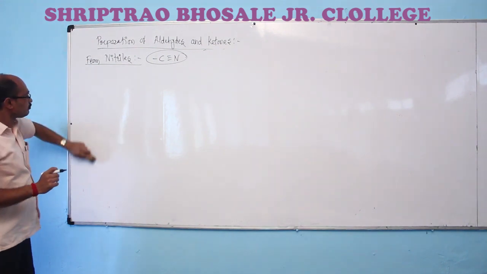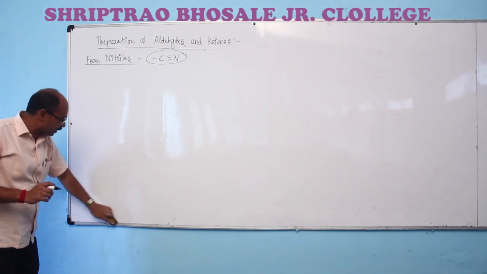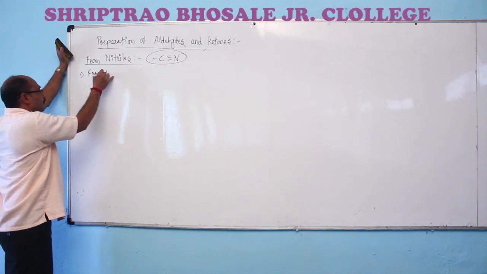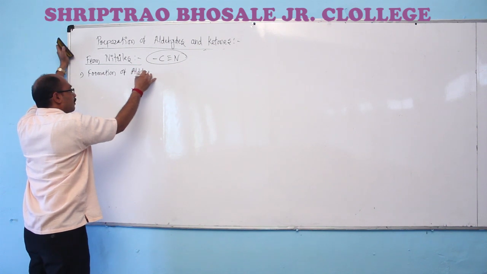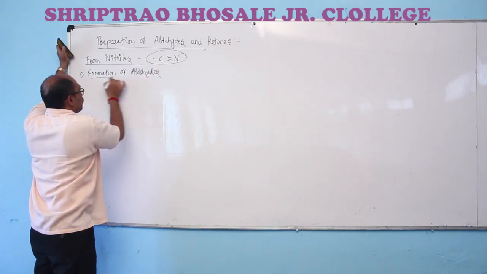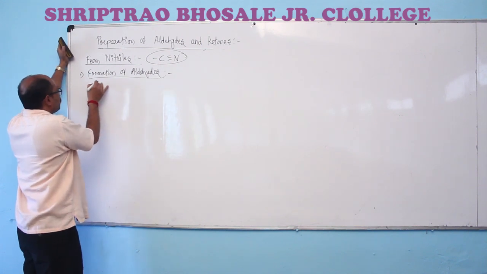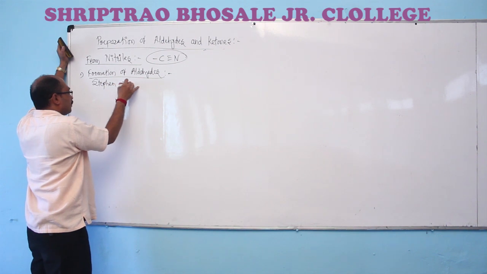First one, the formation of aldehydes. This reaction is suggested by Stephen, so it is considered as the Stephen reaction.